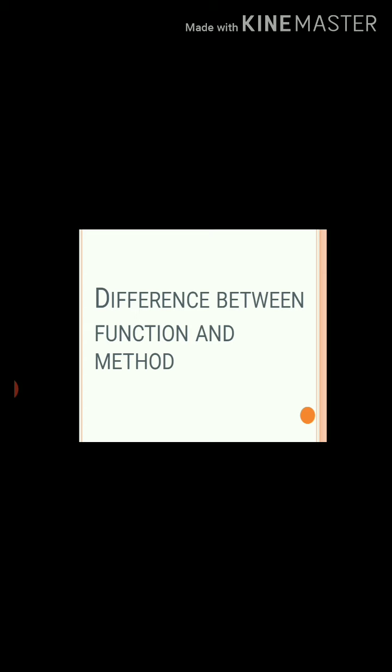Difference between function and method. Functions and methods. A particular object may access or modify the data private to that object in a way consistent with the intended behavior of the object.